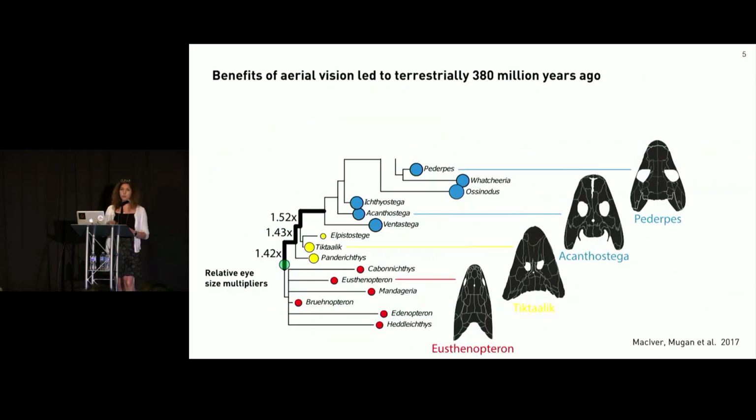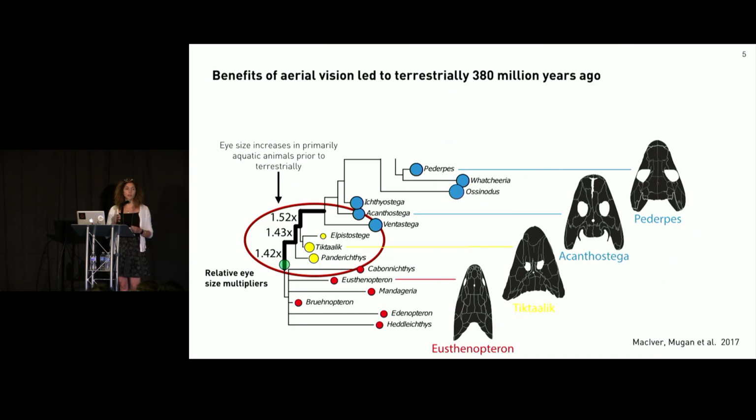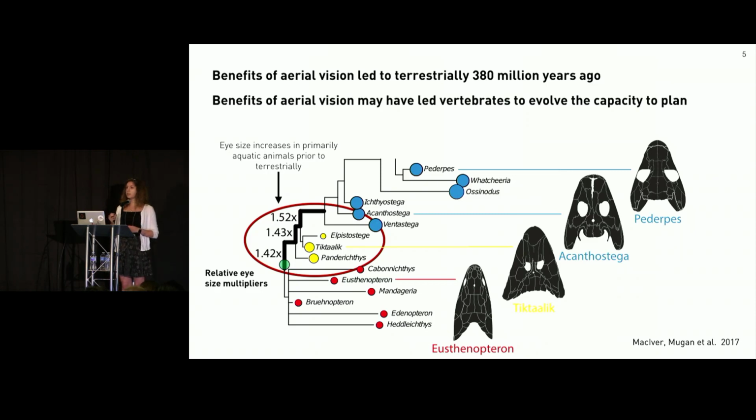Our prior work has shown that just prior to when fish came up onto land, a group of transitional tetrapods between fish and land animals had a big increase in eye size. Given the data I just showed you and some other anatomical changes that I don't have time to go into, this increase strongly suggests that these animals were living in water but hunting invertebrates already living on land by looking through air just above the water surface, similar to how crocodiles hunt today. While that work showed that the increase in visual range from looking outside of water led vertebrates to come up onto land, this talk argues that it also led vertebrates to evolve the capacity to plan.